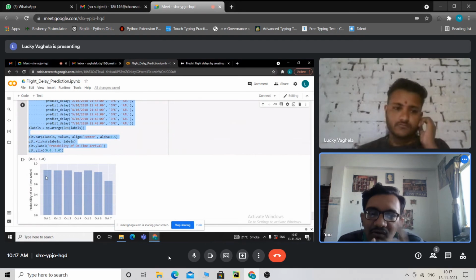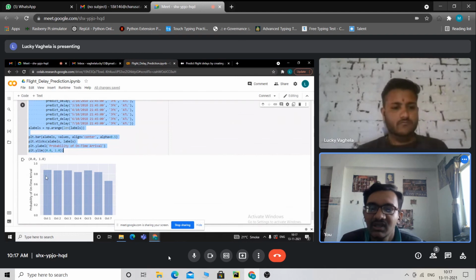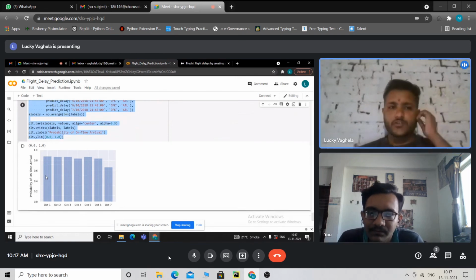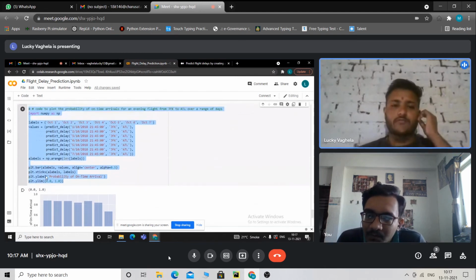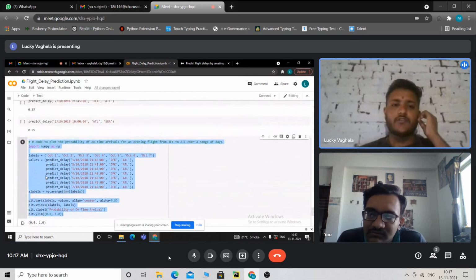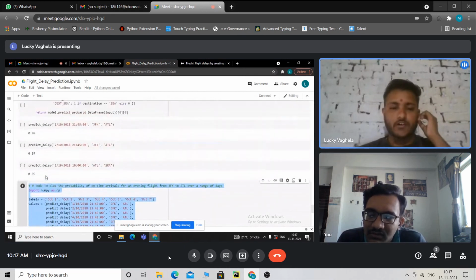So after all this model building, we can predict whether a flight is delayed or on time. Actually, it shows the percentage chance of whether the flight is delayed or on time.